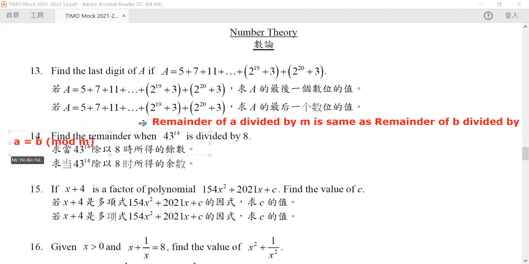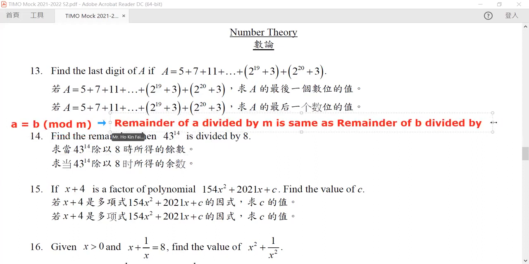Or in other words, we will write it as the following: A is equivalent to B mod M. Okay, so this is the notation that we use. Now, one very important thing about modular arithmetic is that whenever these two numbers are equivalent, you can always replace one number by another when you are calculating the remainder of it.